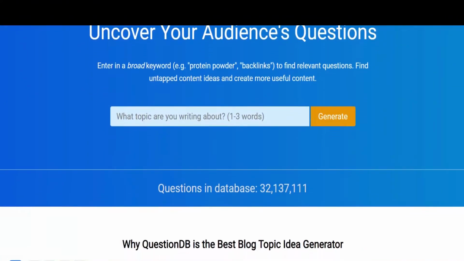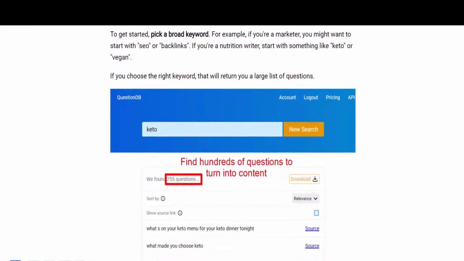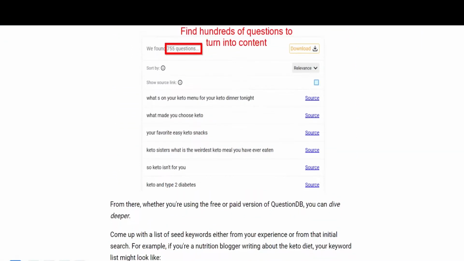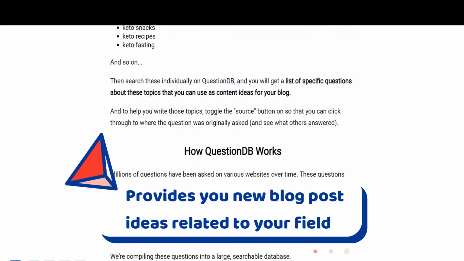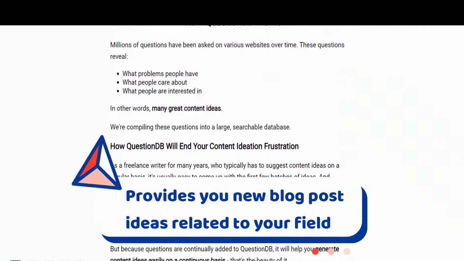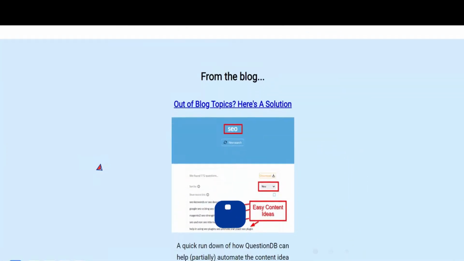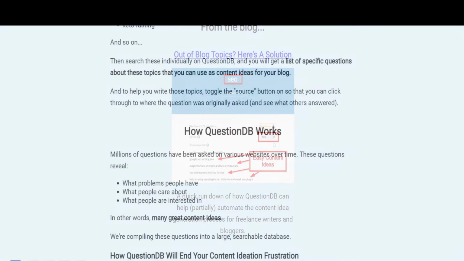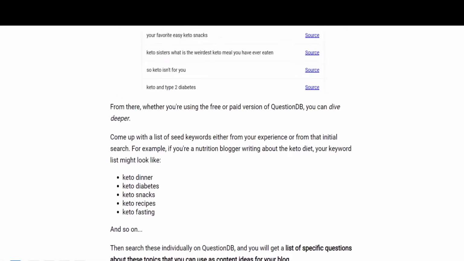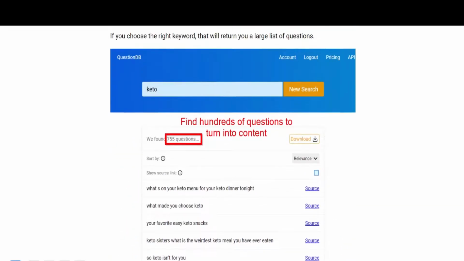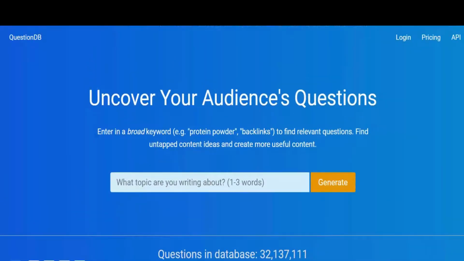QuestionDB is a great tool that helps you find dozens of blog post ideas. All you have to do is enter a topic on QuestionDB and they will run it through their system. The online tool will then retrieve questions that people have asked regarding a topic. You can also sort these results based on frequency or popularity. This can really help you in producing high-quality written content.